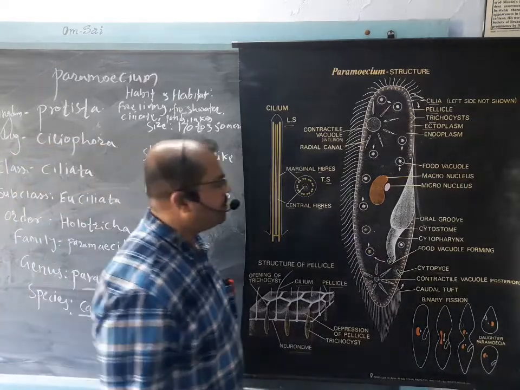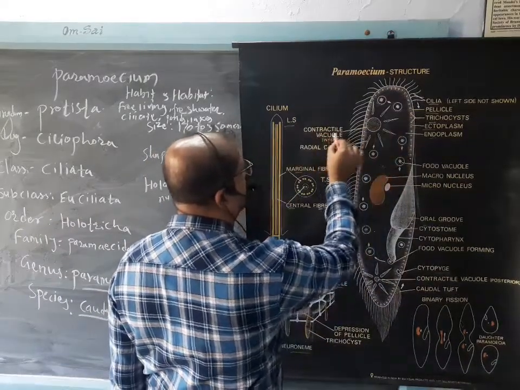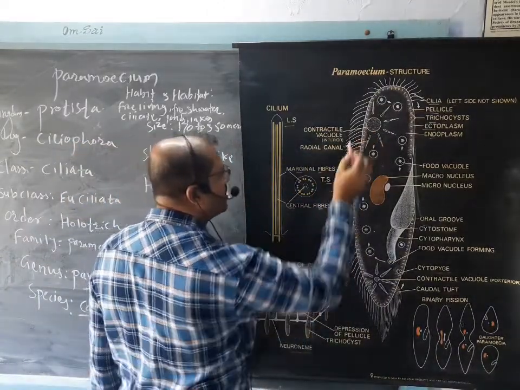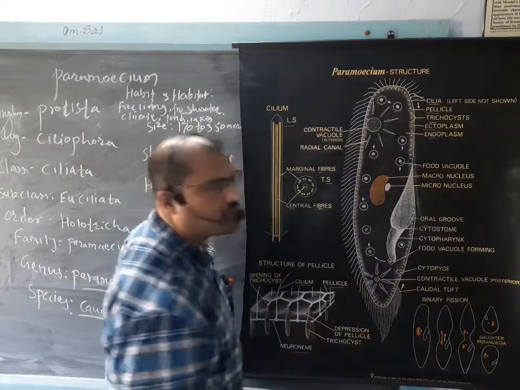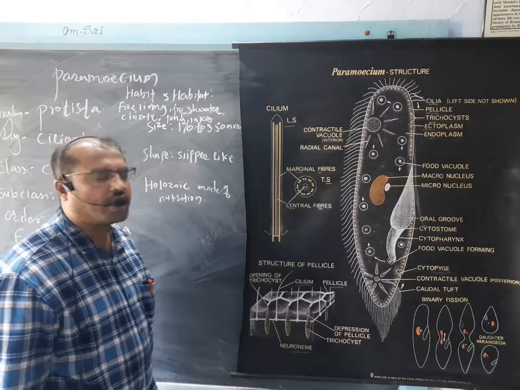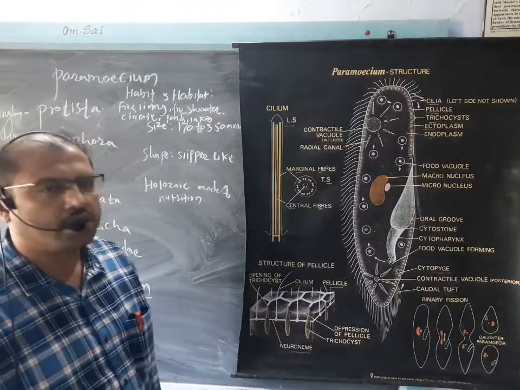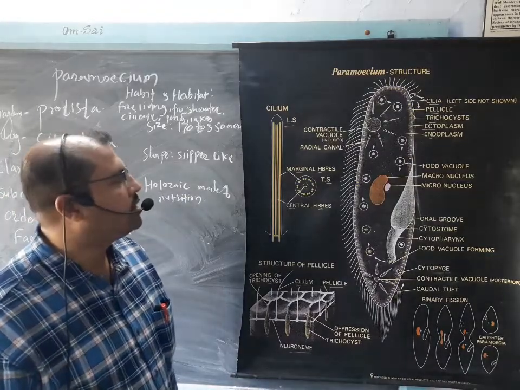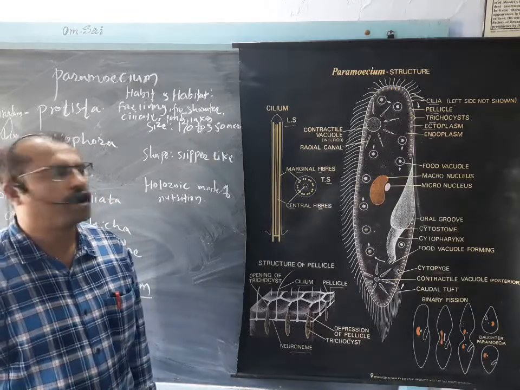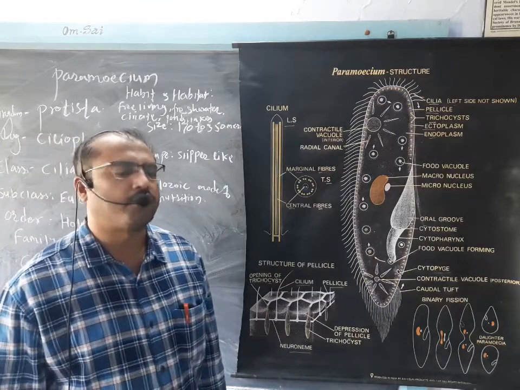Then again it has these circular structures, which are called contractile vacuoles. There are two contractile vacuoles in paramecium, one anterior and another posterior. These help in excretion, the removal of nitrogenous waste, and also in osmoregulation, maintaining the salt and water balance of the cell by removing the excess water from the cell.